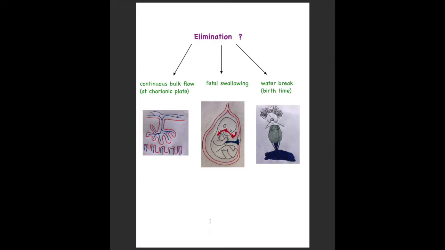Now, how exactly is amniotic fluid eliminated? There are three basic mechanisms by which this occurs. One is continuous bulk flow at the chorionic plate. Now, this chorionic plate is where the placenta forms.